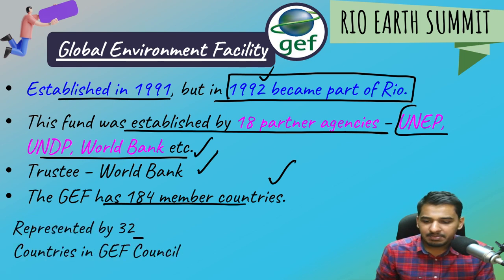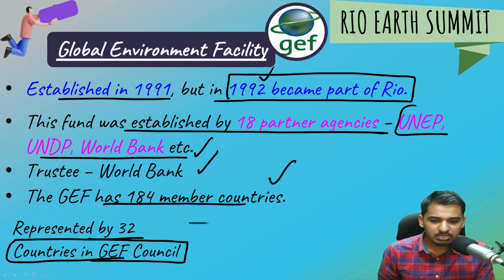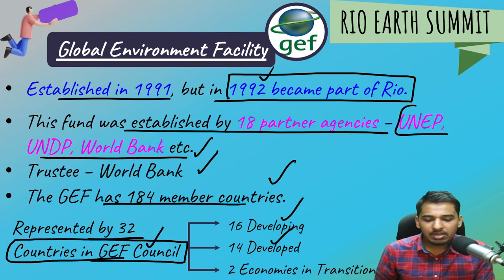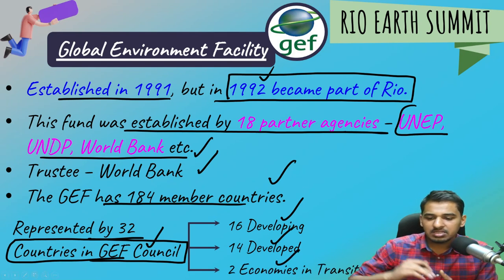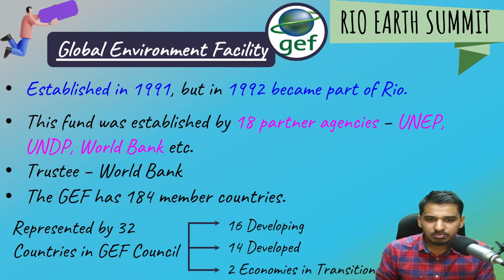It is represented by 32 countries in GEF Council. Okay, and how are these 32 countries selected? Out of these 32 countries, 16 are developing countries, 14 are developed countries, and 2 are economies in transition. This is how a board or council of GEF is created. I hope this is clear.